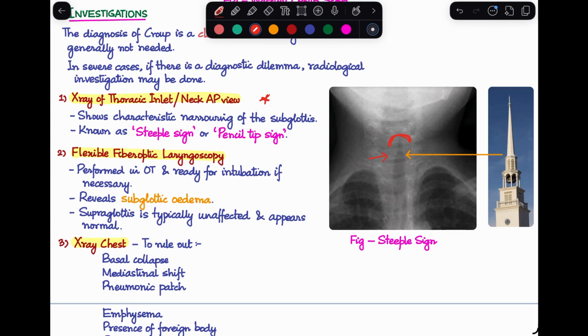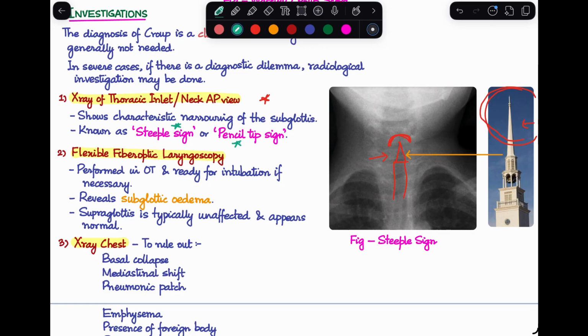It looks like a pencil tip, or it even looks like the steeple of a church, which is this image over here. That is why this sign is known as the steeple sign or the pencil tip sign.